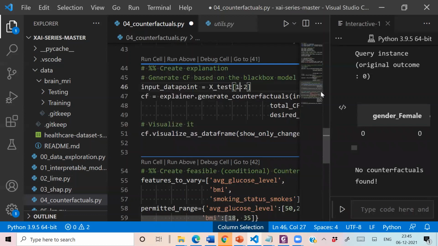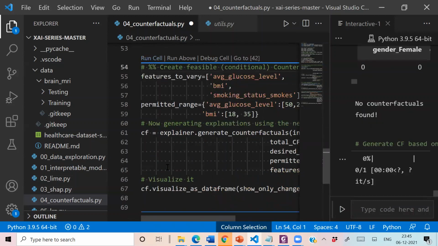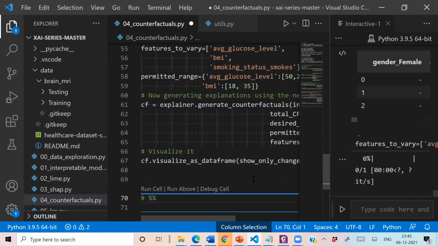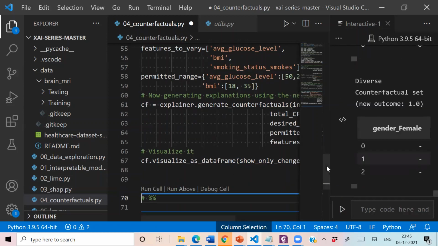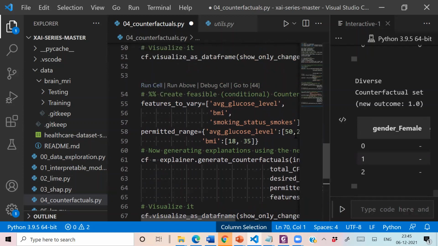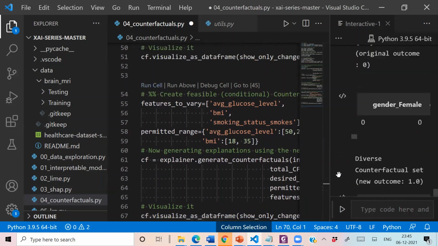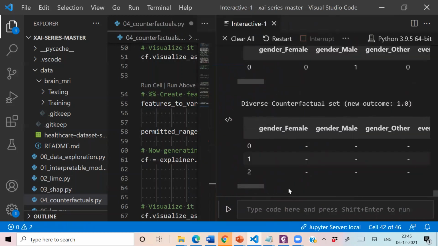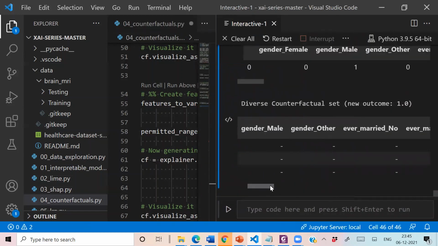So now we are able to obtain it. You can see that there is no mention of any other attributes.